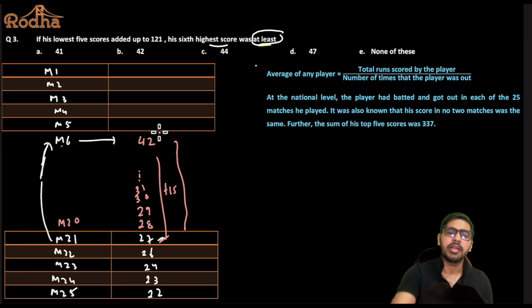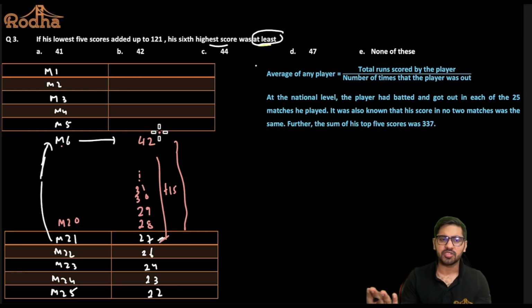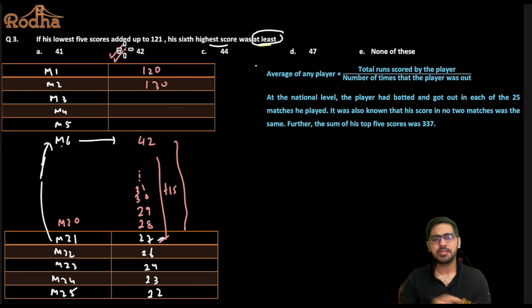Because maximum it can be anything, because I do not know how many runs he has scored across all the 25 matches. So this could be anything. I can put a 120 here, I can put a 130 here. Anything is possible, right? But then what is the least possible? That I can figure out. Why? Because if I want to minimize this score, then I'll only increase by one run at a time in each of these further matches. So if I increase by one in every match, and I have 15 matches here, from 27, if I add 1 15 times, I reach a score of 42. So the required answer for this question should be definitely option number B, that is 42 here.